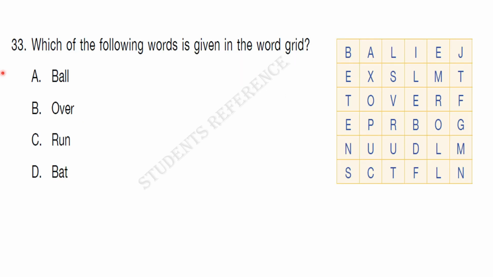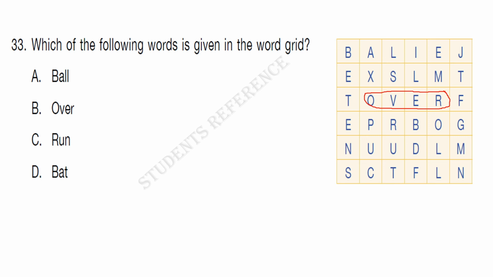33. Which of the following words is given in the word grid? The options are ball, over, run, bat. In this word grid, the word over is given.